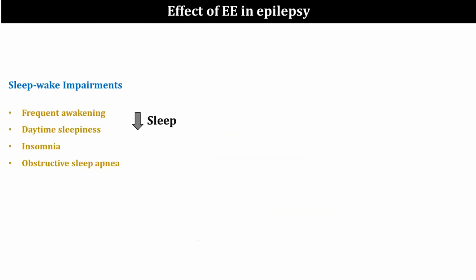Sleep dysfunctions are common in patients with epilepsy, and epilepsy and sleep are known to have a bidirectional relationship. The most common defects observed in sleep are frequent awakening, daytime sleepiness, insomnia, and obstructive sleep apnea. As I mentioned, sleep and seizures are bidirectionally connected.